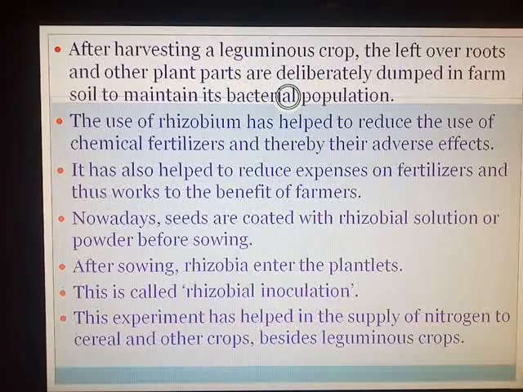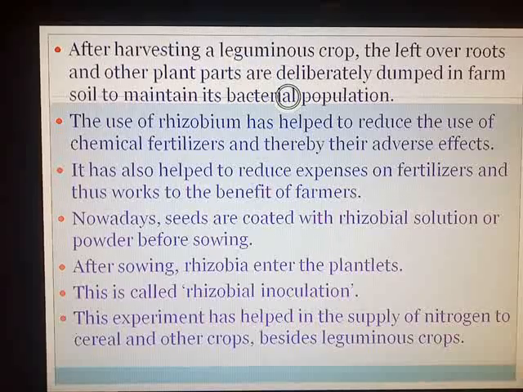Thus, this use of Rhizobia bacteria has helped to reduce the use of chemical fertilizers, and thereby their adverse effects on the soil are automatically reduced. They are supplying the necessary nitrates, nitrites. They help in nitrogen fixation. Hence, the use of chemical fertilizers has reduced. Also, the expenses of the farmers on chemical fertilizers have been reduced, which has proved beneficial for the farmers.